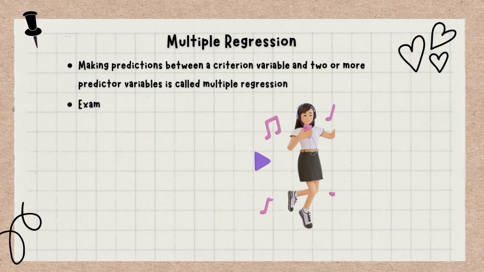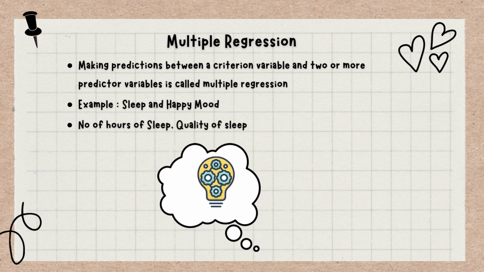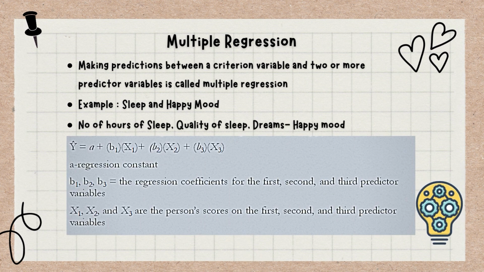So when you have two or more independent variables and one dependent variable, we can use the technique of multiple regression. Take an example of sleep and happy mood. Instead of taking only the number of hours, now I am taking two or three things like number of hours of sleep, quality of sleep, and even the dreams I have, or you can take any other thing, on happy mood. In this, the formula for y cap would change a little bit.